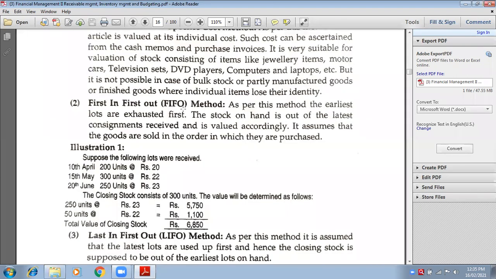Okay, so first in first out means whatever was your first slot has to be sold out first, and then you go on producing, go on selling it. Suppose, I am giving you an example now. You have a juice factory, Real juice factory. You convert fruits to Real juices. From fruits you make juices, pack them, and sell them in the market.